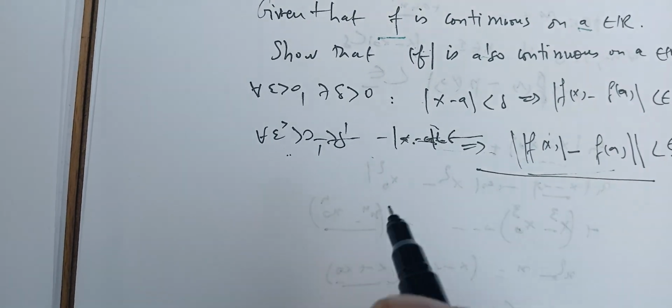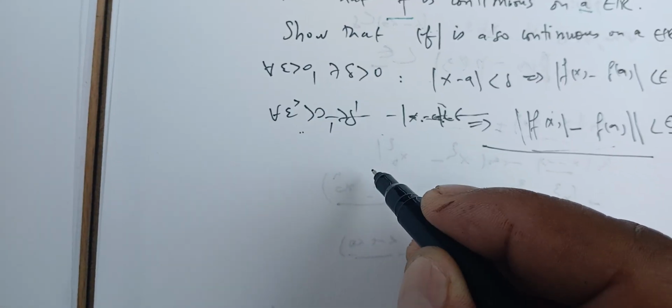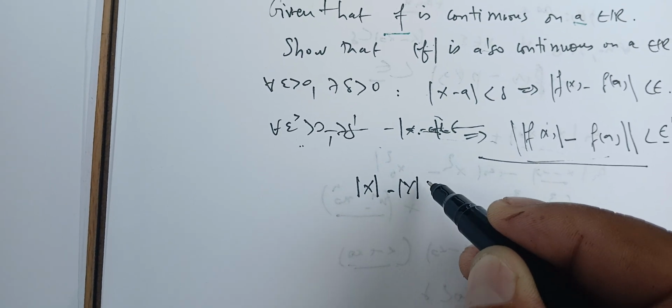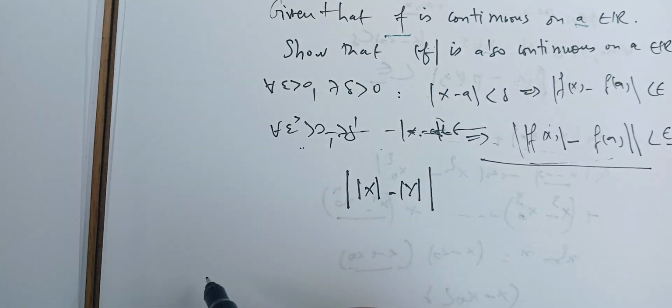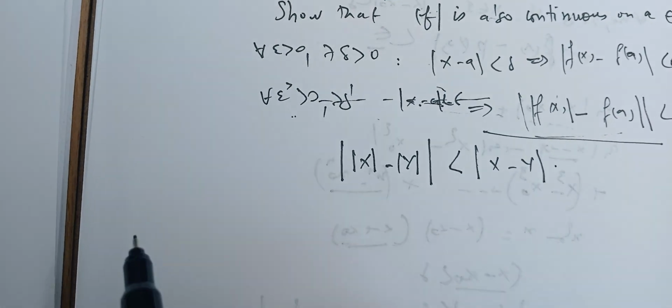triangle inequality somehow. We know that the absolute value of |x| minus |y|, in absolute value, is less than or equal to |x minus y|.